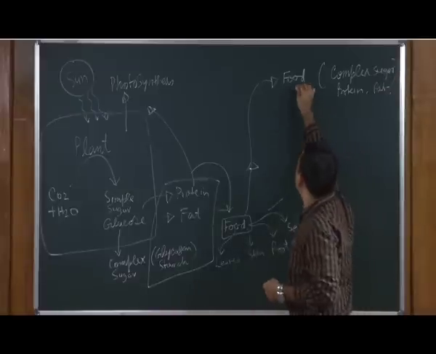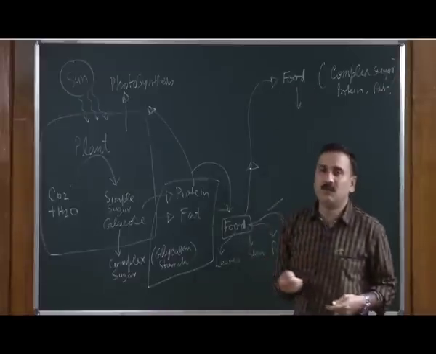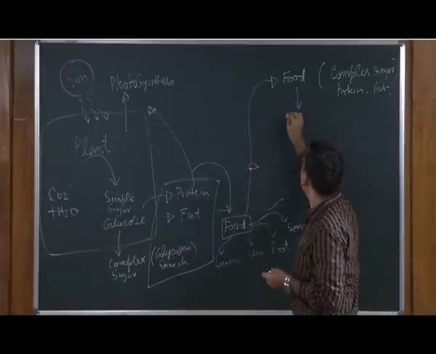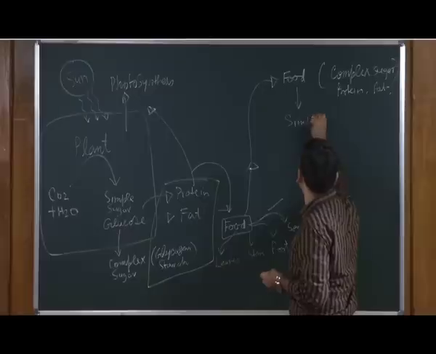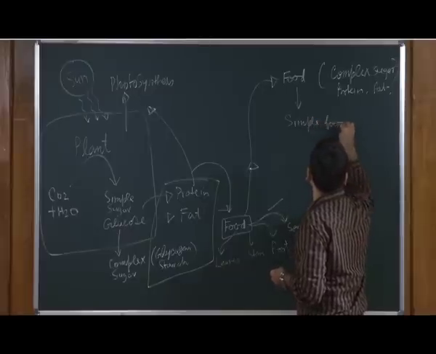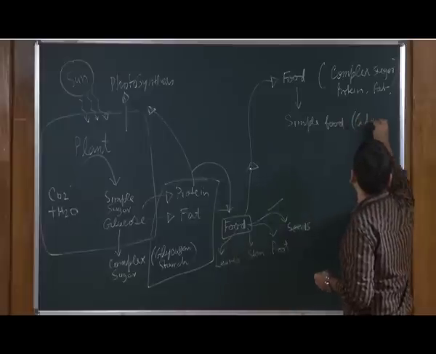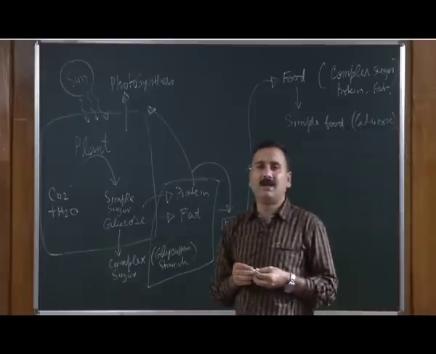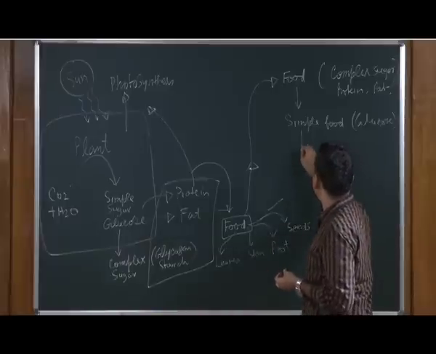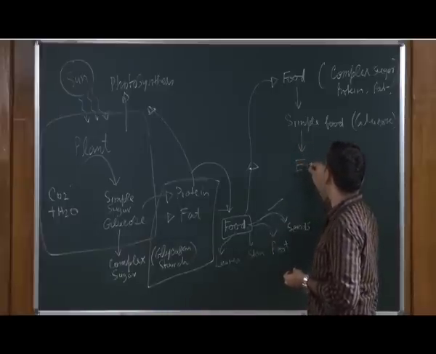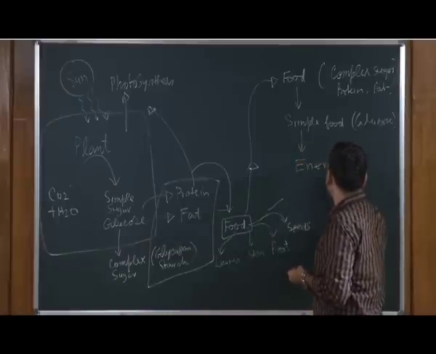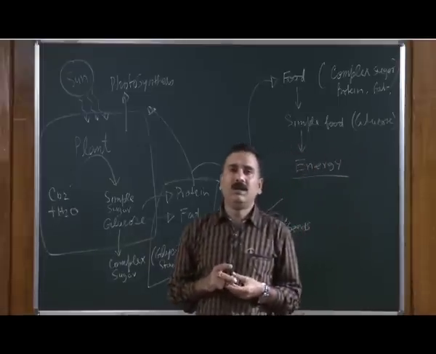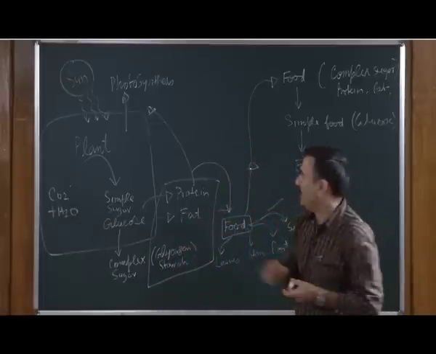Now, if an animal wants to use this food for its nutrition, it has to be converted into simple food, that is glucose in the case of carbohydrate, and then this simple food has to be absorbed and used for producing energy.